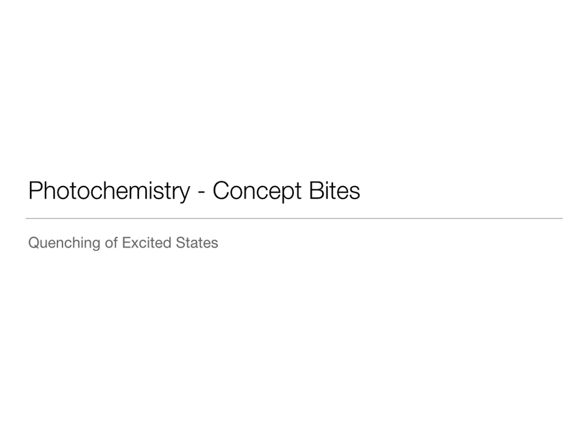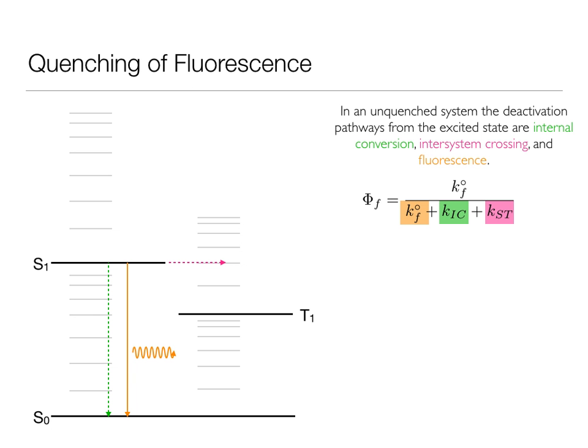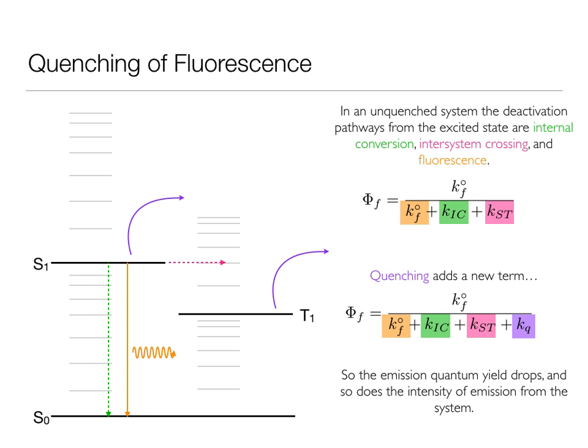So this is another concept bite, this time on the quenching of excited states. If I consider an excited state and the fate of that excited state, I have various possible routes of it being lost. First off, I have emission, fluorescence, if it's from a singlet state. I also have the possibility of internal conversion and the singlet to triplet intersystem crossing. If I introduce a new term, quenching, I'm going to reduce the quantum yield of my system.